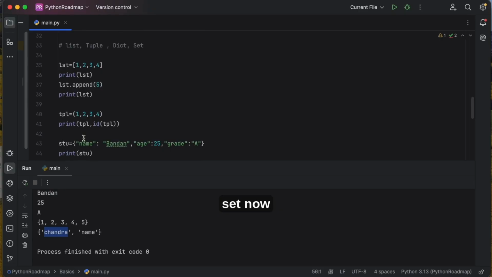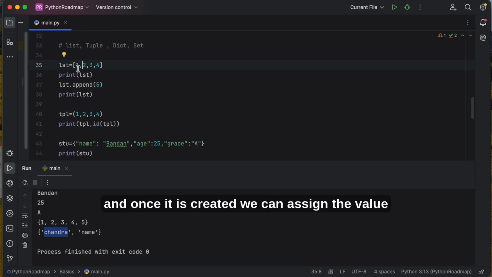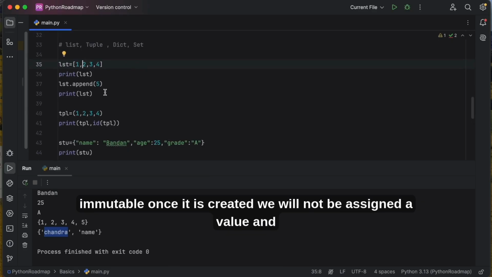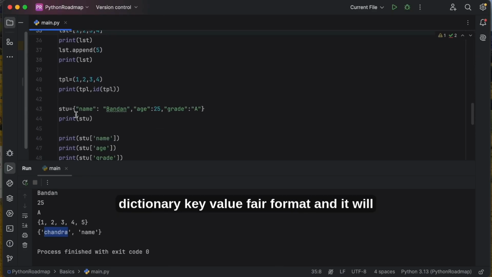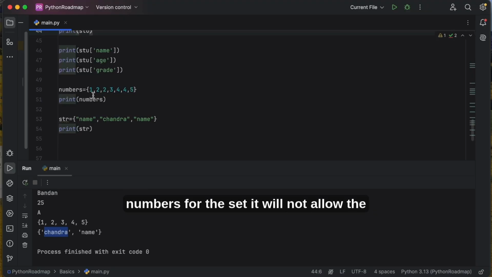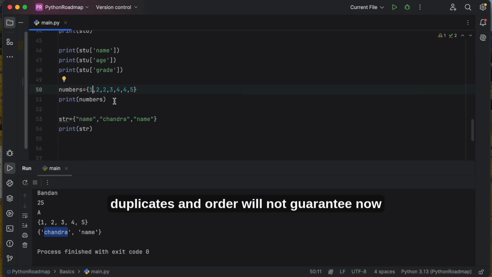Now to conclude: list is mutable, and once it is created we can assign values. The order is whatever order we pass, the same order is kept. Tuple is immutable: once it is created we cannot assign a value. Dictionary is key value pair format, and we get the values by passing the keys. Then the set will not allow duplicates and the order is not guaranteed.